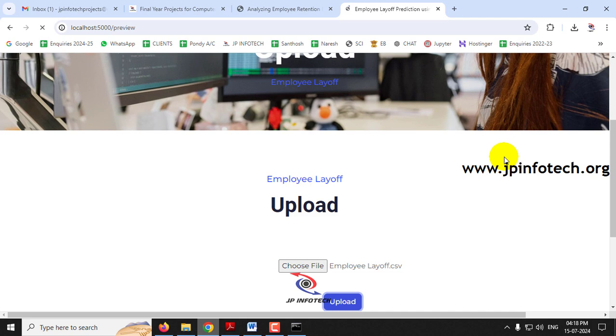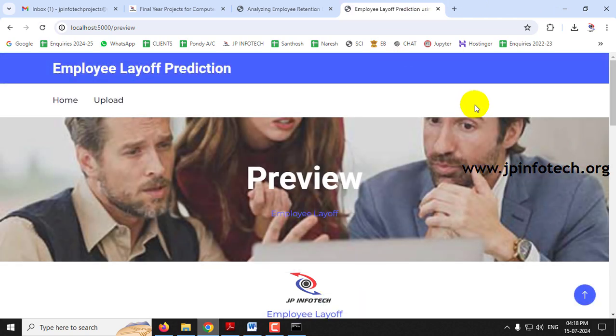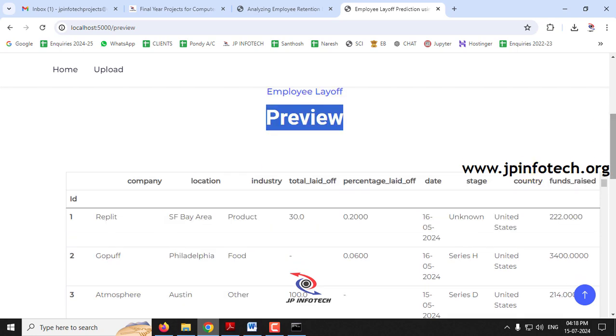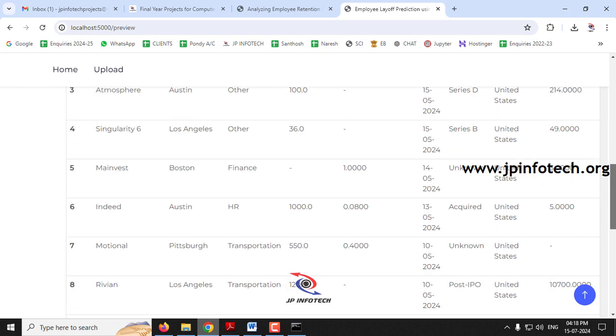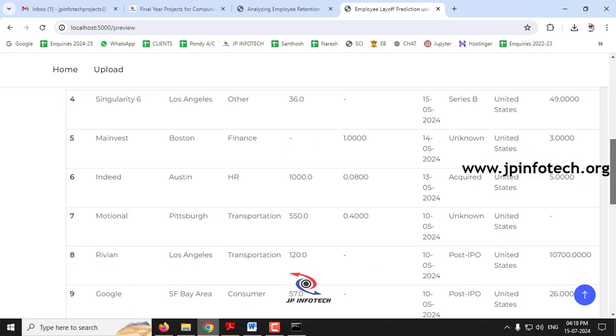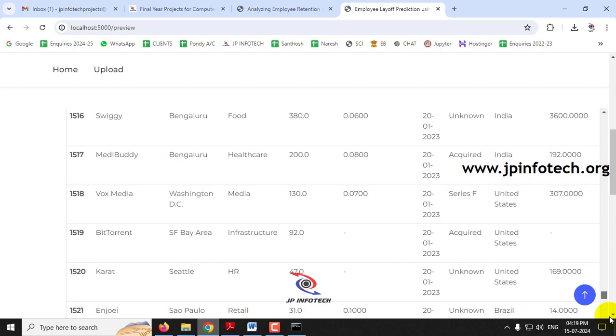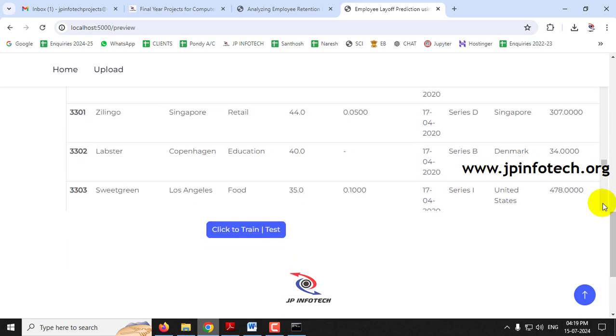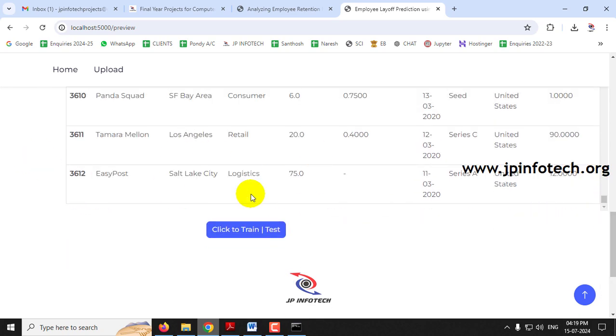Now it will navigate to the preview part. Now you can see the preview of the employee layoff dataset. Here you can see the details of company, location, industry, total laid off, percentage, date, stage, country, funds raised, all those details. You just scroll down and you can see the complete dataset has been loaded into the preview part.